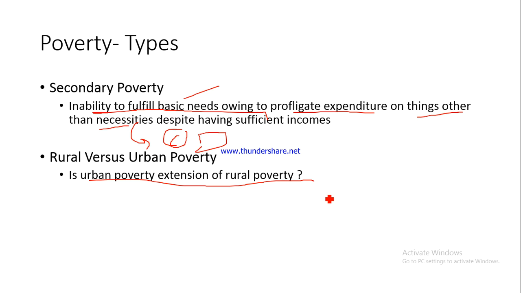So urban poverty is nothing but an extension of rural poverty to urban areas by way of migration from the rural to urban areas of those people who are really poor and who are not able to satisfy their basic needs in the rural areas. So they migrate to the urban areas. So in that sense, they now become urban poor, and earlier they basically were rural poor. So this is how there is a difference of opinion in the two schools of thought.